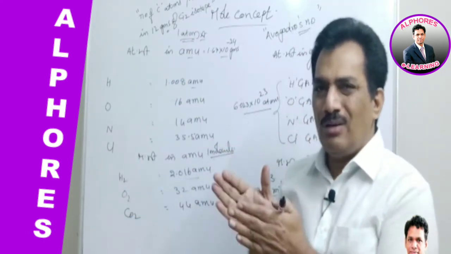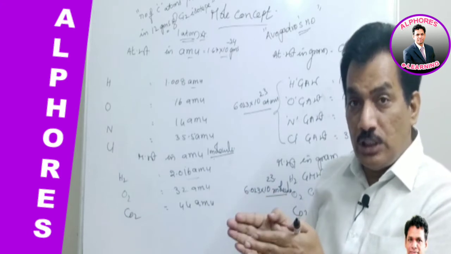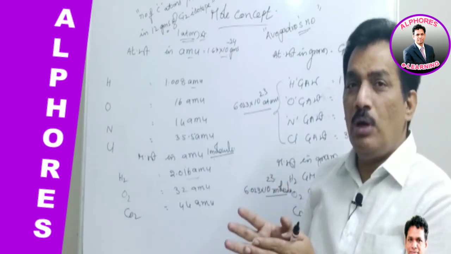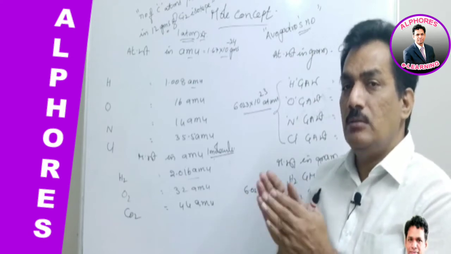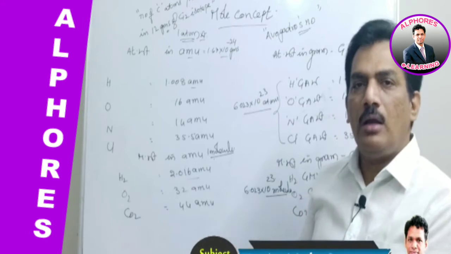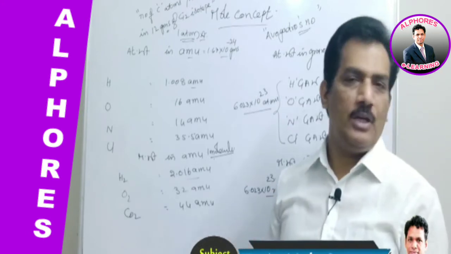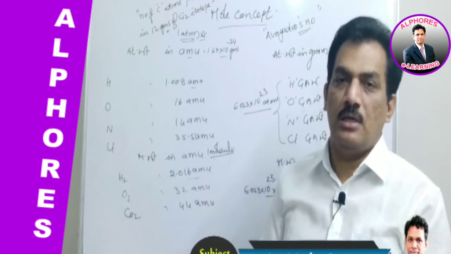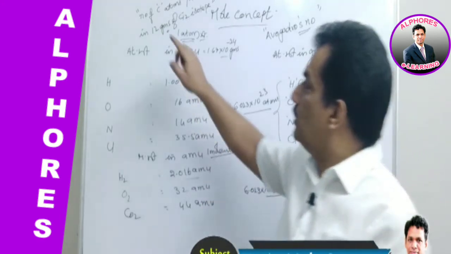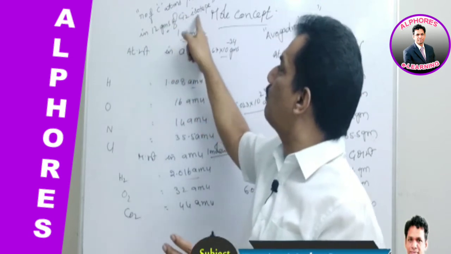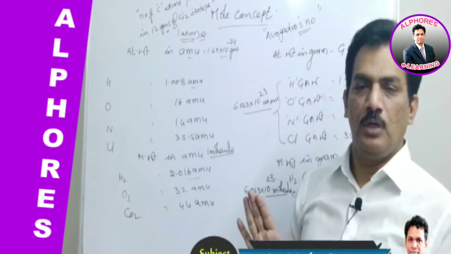Again, whatever the chemical species may be, the number of chemical species equals the number of carbon atoms present in 12 grams of carbon-12 isotope.